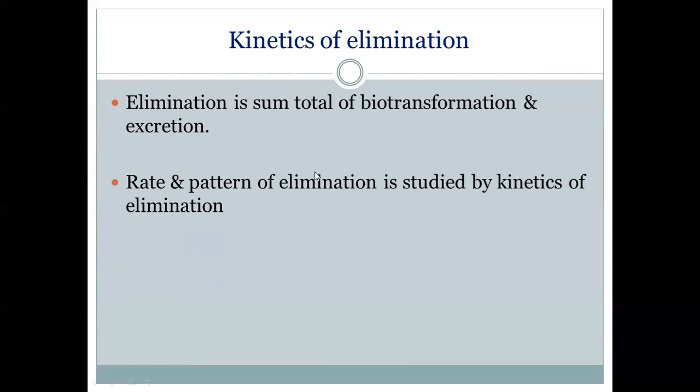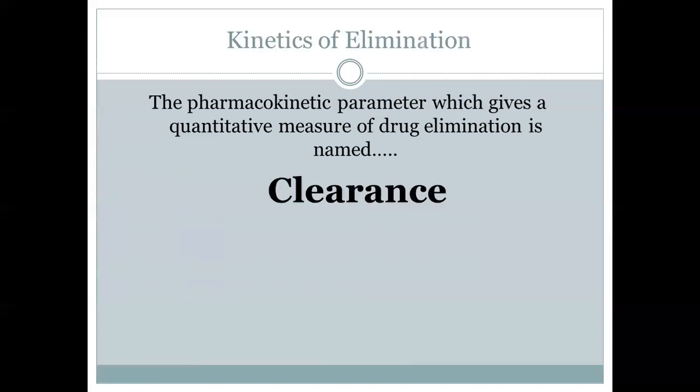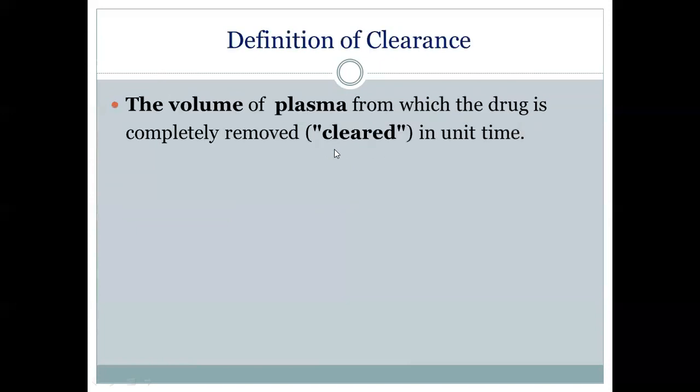Then the rate and pattern of the elimination is studied by the kinetics of elimination. So kinetics of elimination is the branch which is studying the rate and pattern of the elimination of the drug. And the parameter which is giving us a measure of the drug elimination is called clearance. So remember, this is a parameter which is giving us a quantitative measure of the drug elimination.